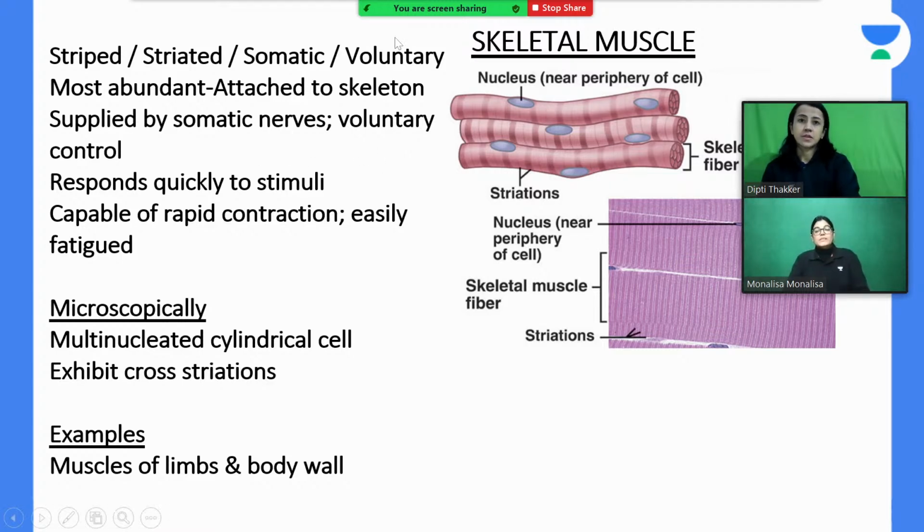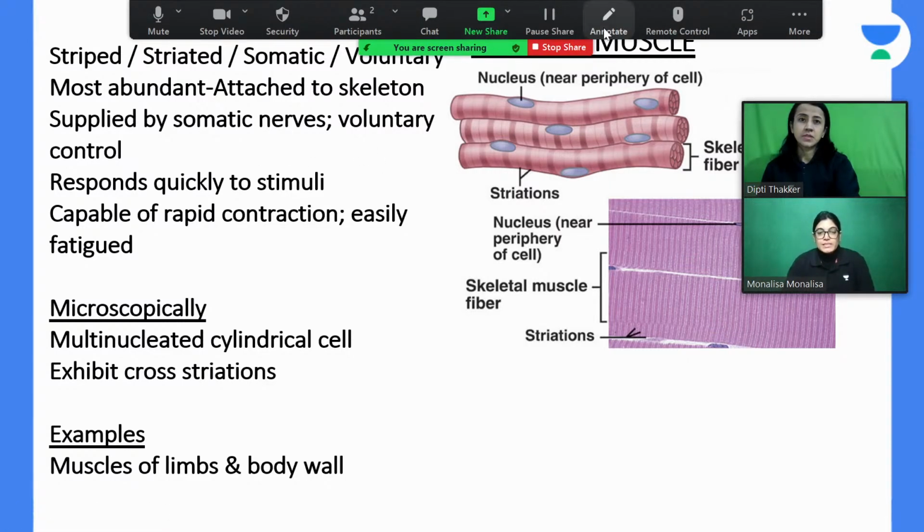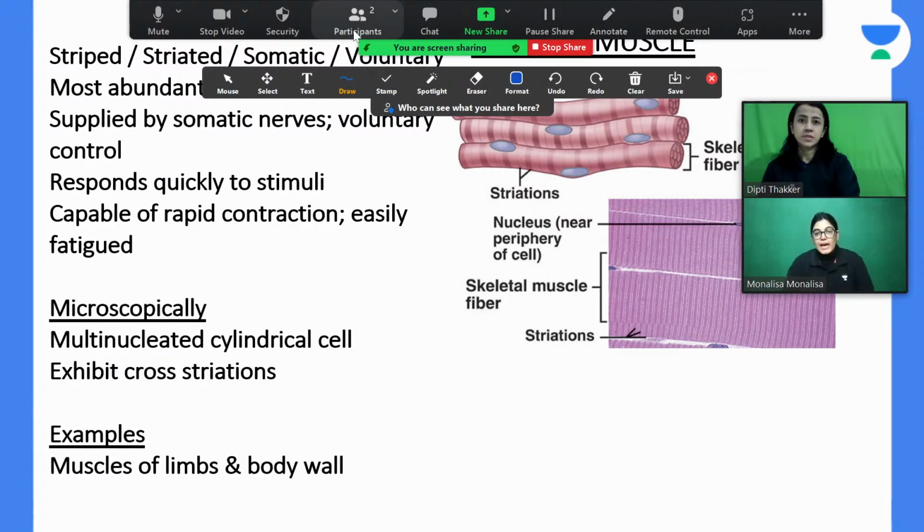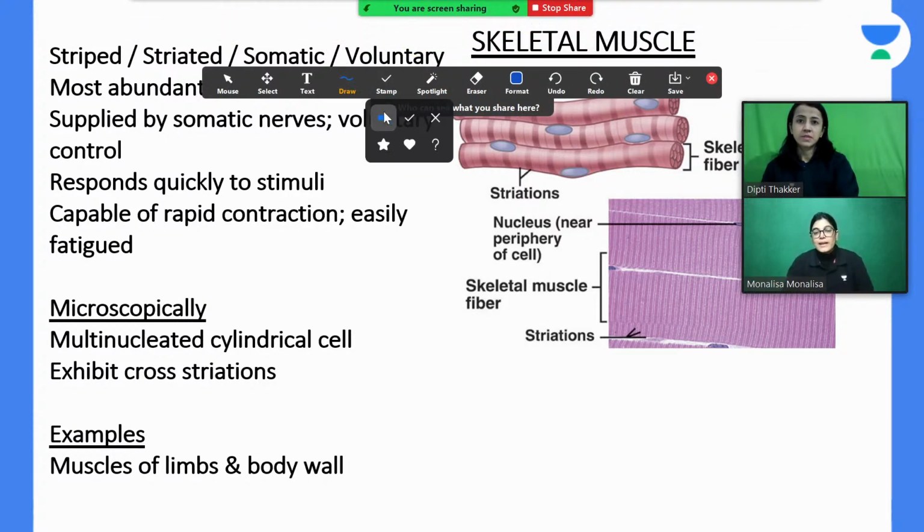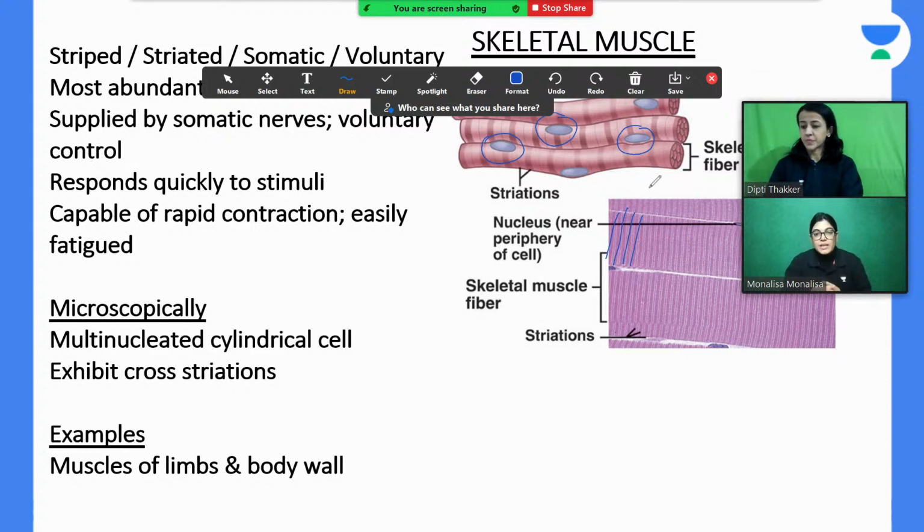In this diagram, two diagrams have been shown. This is the histological or microscopic view of the skeletal muscle. What you can appreciate here is that the position of the nuclei is towards the periphery. Skeletal muscle is multinucleated and has striations, with a regular arrangement of actin and myosin. So in skeletal muscle, a regular striation appears.